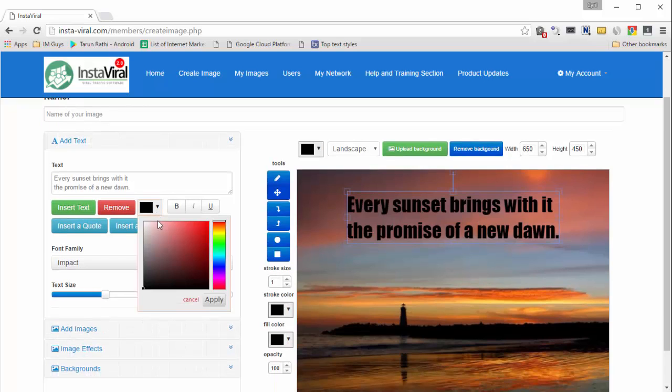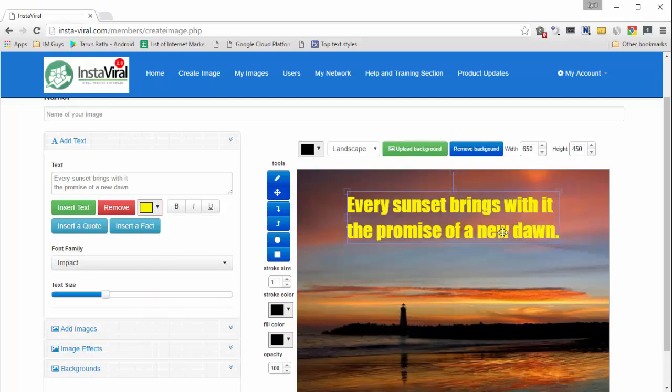And now let's change the color a little bit because I don't think this color is really good. So select the color that you want to work with. Let's maybe go for a little yellowish sort of a color. I think that will look better. So I'm trying to go for that. So here we have this color, and click on apply, and you've got this.